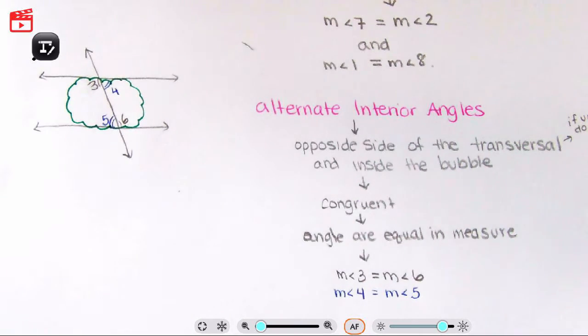Okay, so what have we done so far? We have done corresponding, alternate interior, alternate exterior, and consecutive interior. So I think we're gonna wrap up. We have 4 so far. Just a review. Let's throw in a review.